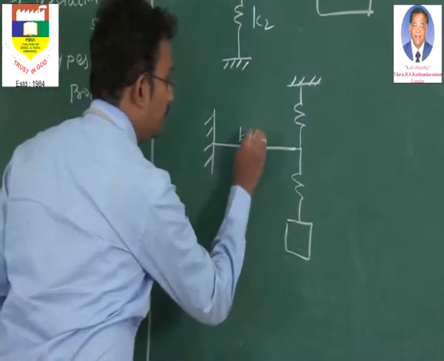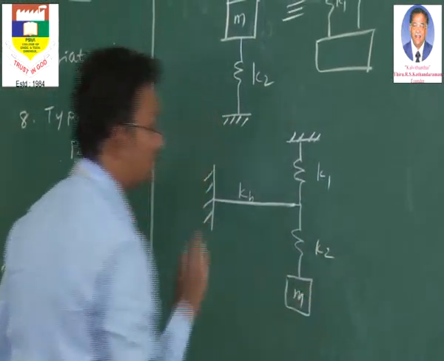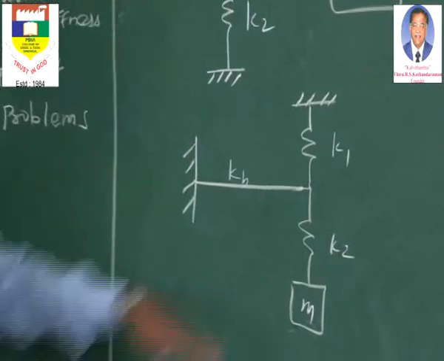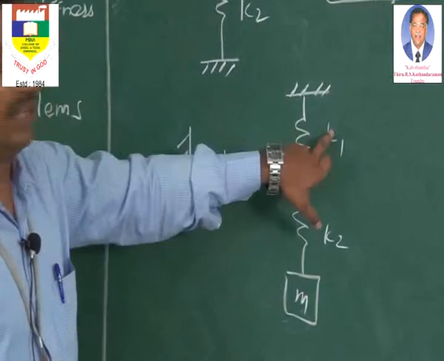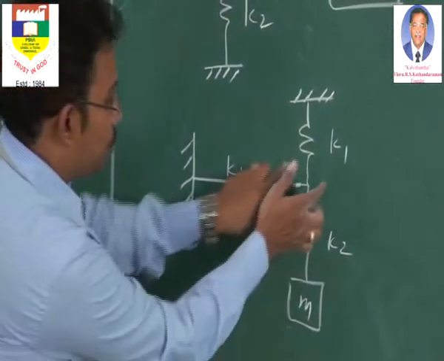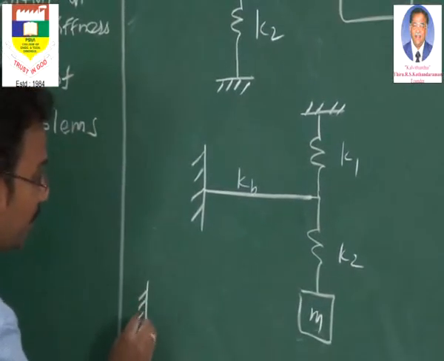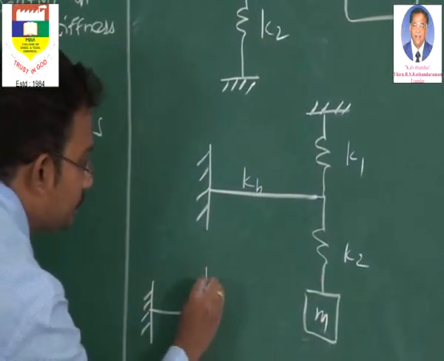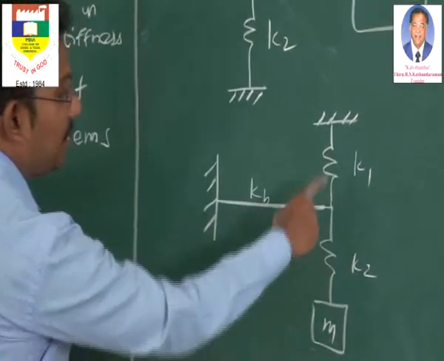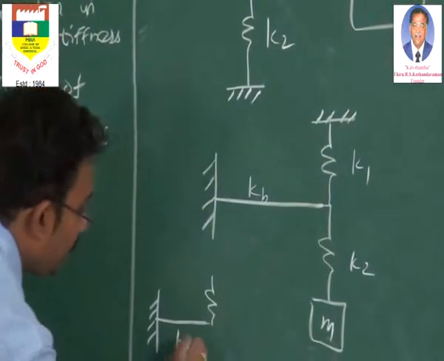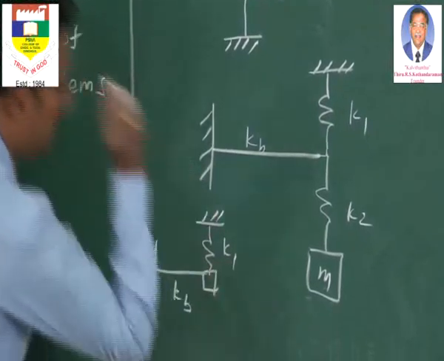Like this is KB, that is the stiffness of the beam. This is K1, this is K2, and here we got the mass. Now what is the situation? Leave this particular setup. Now imagine like a beam is there and a spring is there. First you just cut short this, you just remove the spring, keep the mass here. What will happen? I will just draw a rough diagram. A beam is there and a spring is there. So KB and K1. So here we got a support. Imagine like the mass is attached here.